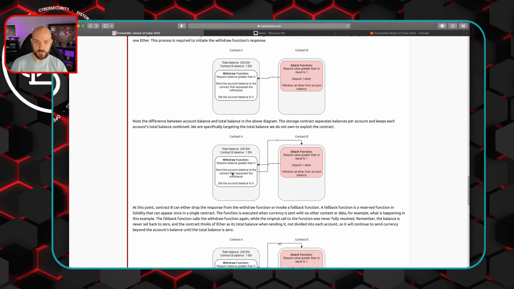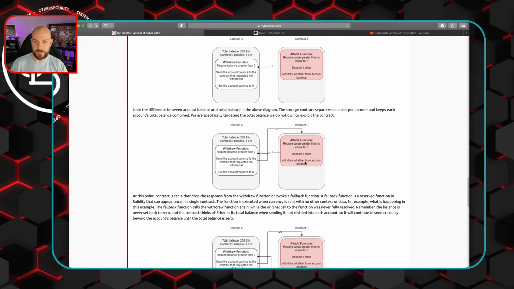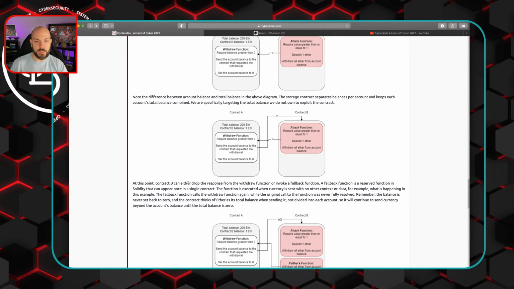Let's see. So the attack function stays the same here. Again, it's a 200 and 100. Withdraw function greater than 0. So this is kind of saying the same thing, but then you're also getting the money being deposited back. Or I should say being withdrawn, coming back. At this point, contract B either drops the response from the withdraw function or invokes a fallback function.